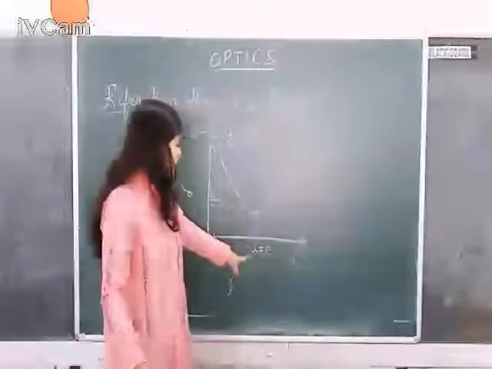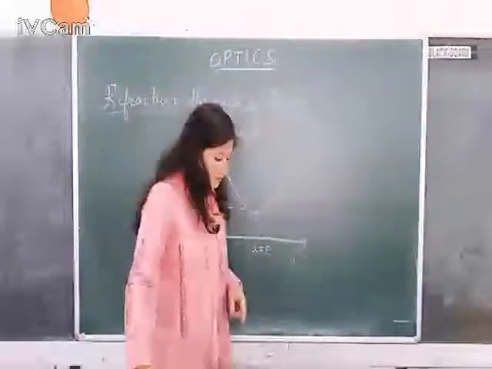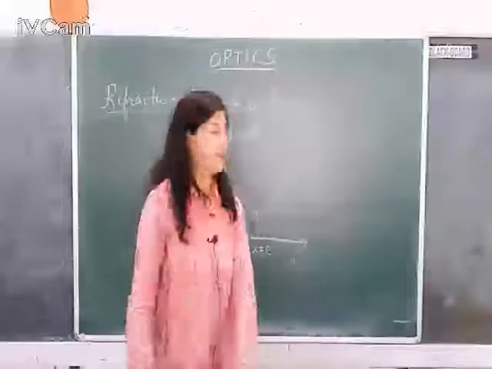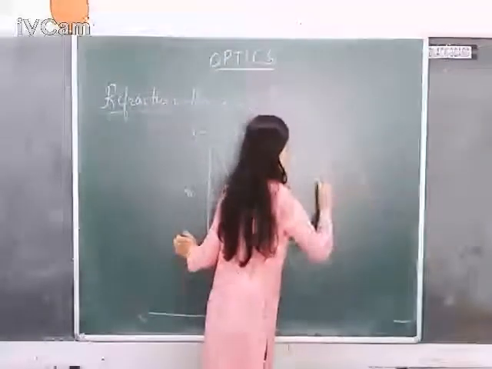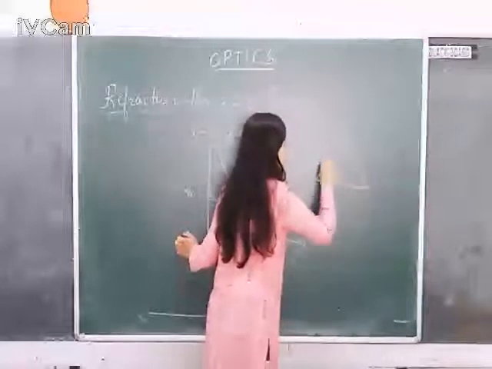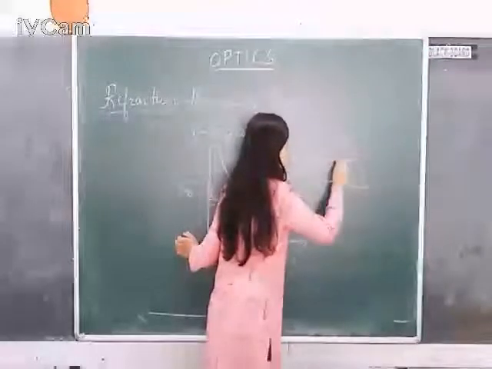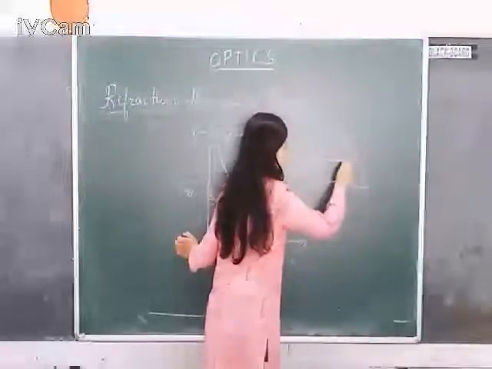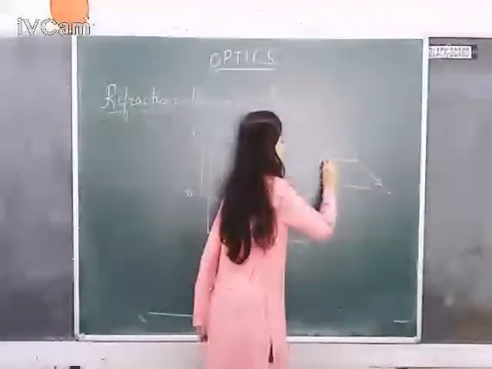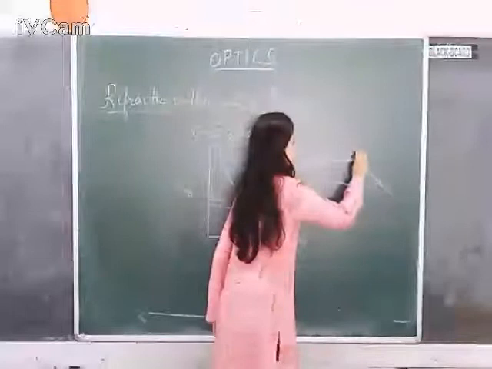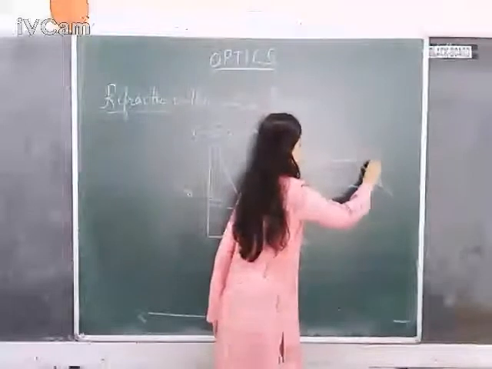Alright, and there is one more conclusion from this case, that whenever the angle of deviation is minimum, the refracted ray will be parallel to the base. So this will be parallel to the base only at the angle of minimum deviation. So it happens when this is delta min.